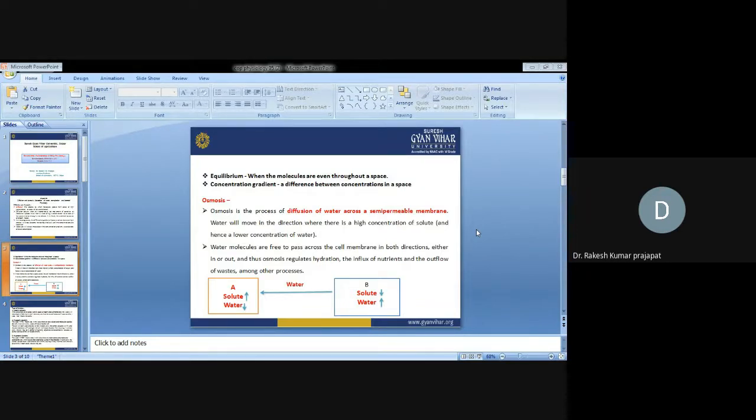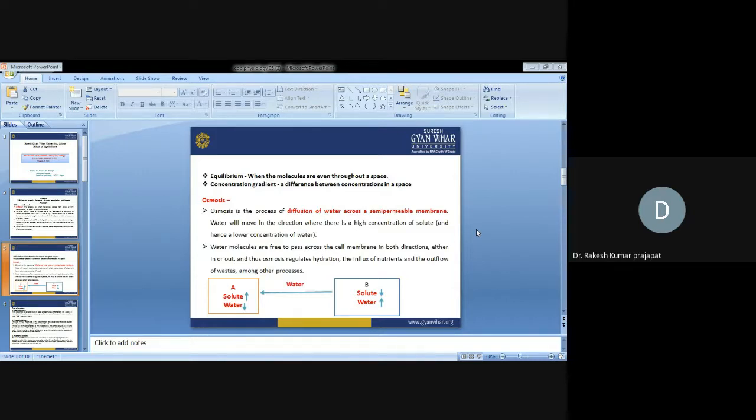Thus, osmosis regulates hydration, the influx of nutrients and the outflow of waste, among other processes. In simple terms, osmosis refers to the diffusion of water, with movement taking place across a semi-permeable membrane.